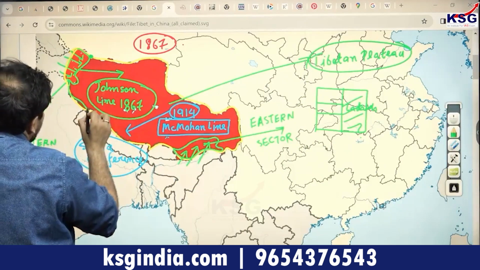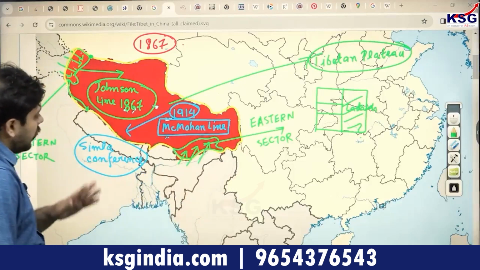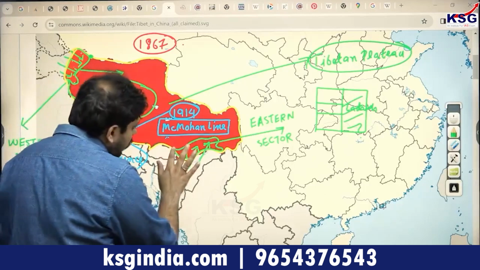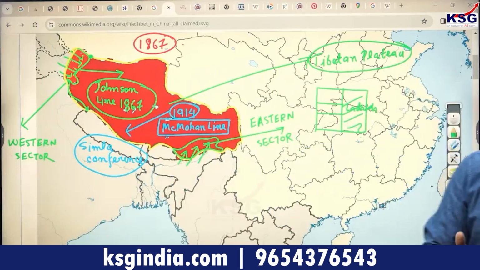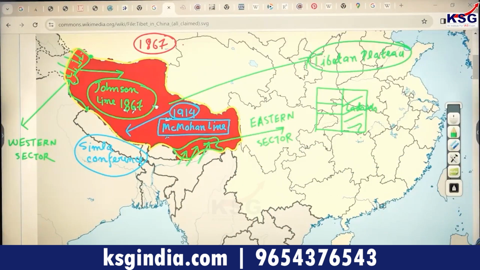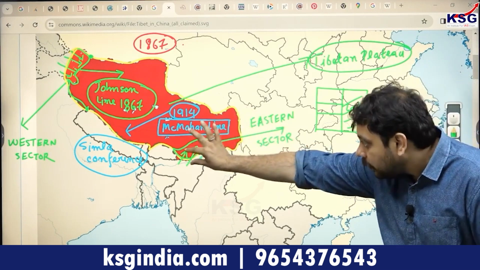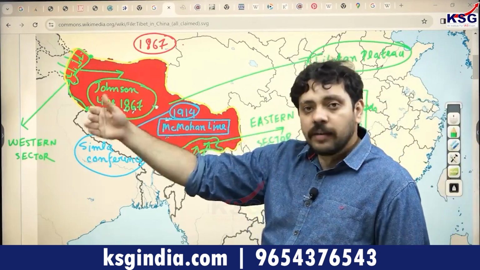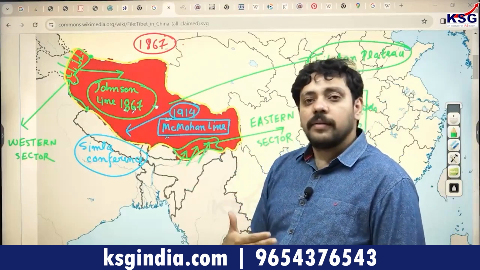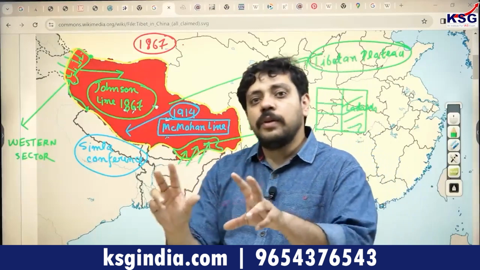So from point here to point here, the line which was dividing India from Tibet came to be known as the Johnson Line. Right? And from point here to here, the line which was dividing the territories from Bhutan till Myanmar came to be known as McMahon Line. But in these two conditions, the Britishers had taken this strand in the eastern sector and this strand in the western sector and marked these parts as a part of the British Indian Empire, which earlier were claimed by the Tibetans. You see the point? This was the beginning of the dispute.